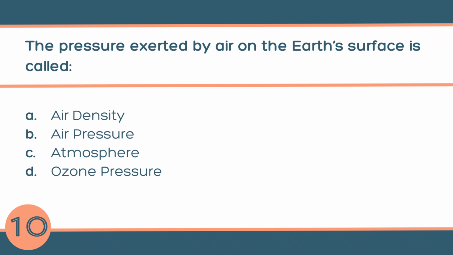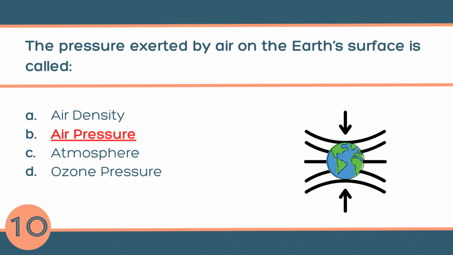Question number 10. The pressure exerted by air on the Earth's surface is called A. Air density, B. Air pressure, C. Atmosphere, or D. Ozone pressure? The answer is B. Air pressure. It is the weight of the air above us pressing down on the Earth's surface.